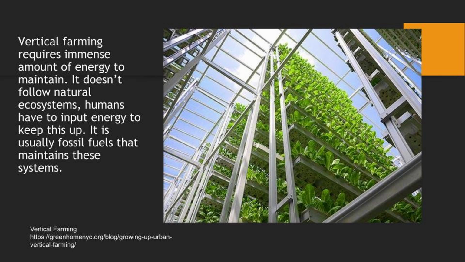So this takes a lot of energy and it's not natural, meaning you don't have evolution, natural selection, or ecological processes and ecological systems maintaining this. This is maintained by energy input from humans. Most likely it's fossil fuels.